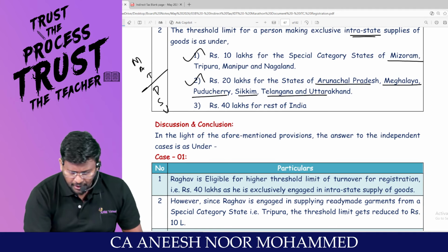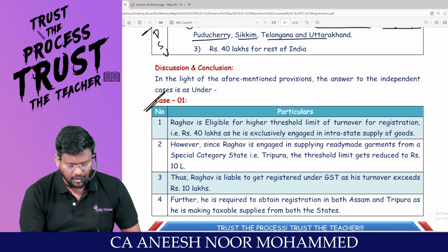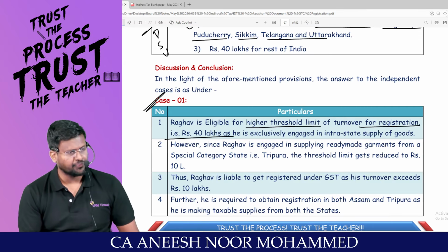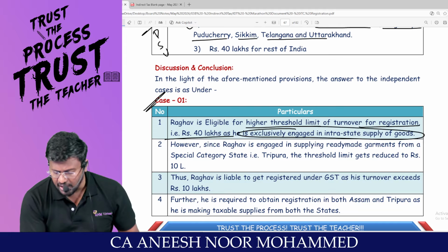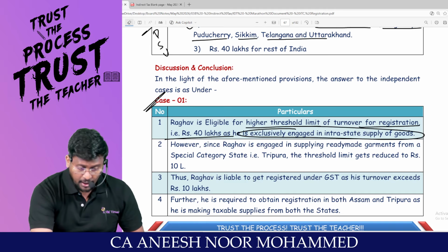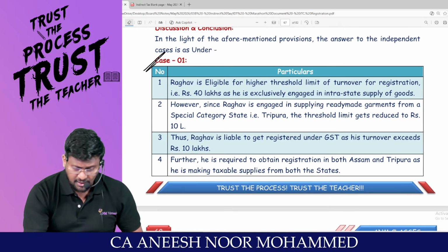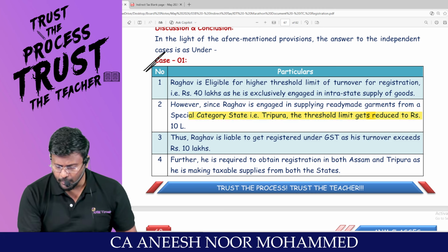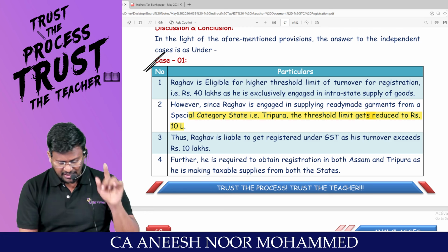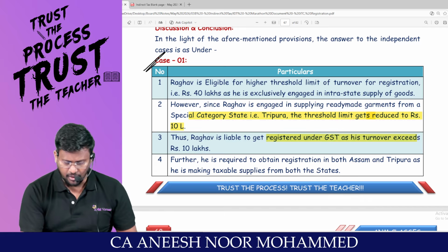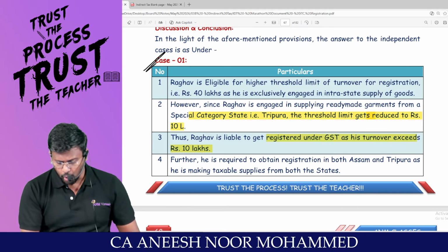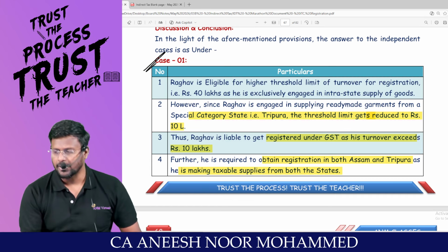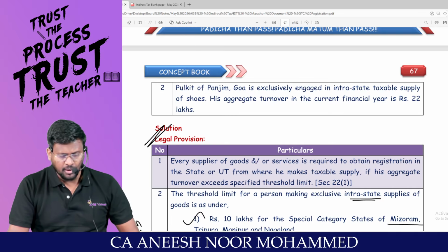So, in the light of the above mentioned provision, answer to the independent case number 1. Raghav is eligible for higher threshold limit of turnover for registration. How much lakh? 40 lakh, as he is exclusively engaged in intra-state supply of goods. However, since Raghav is engaged in supplying ready-made garments from a special category state, that is Tripura, the threshold limit will get reduced to how much lakh? 10 lakh. Thus, Raghav is liable to be registered under GST as his turnover exceeds 10 lakh. Further, he is required to obtain registration in both Assam and Tripura, as he is making taxable supply from both the states. Are you very comfortable with case number 1? So what is the takeaway of the question?